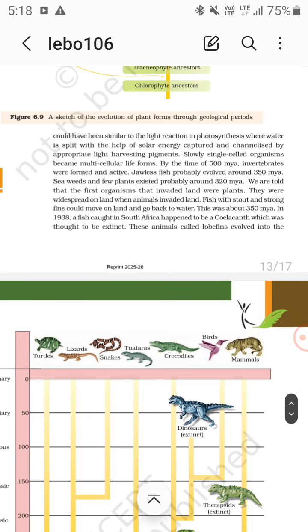So fish with stout and strong fins could move on land and go back to water. This was about 350 million years ago.